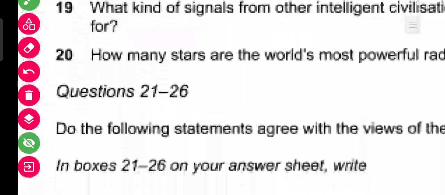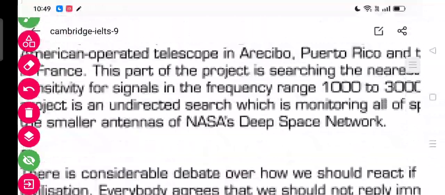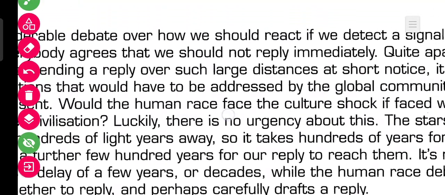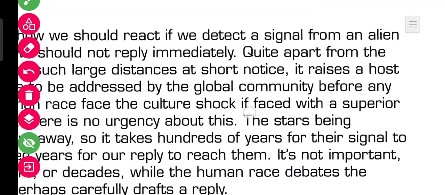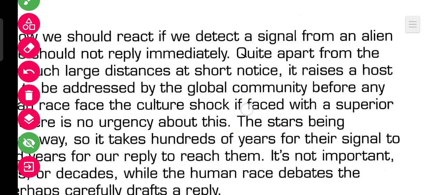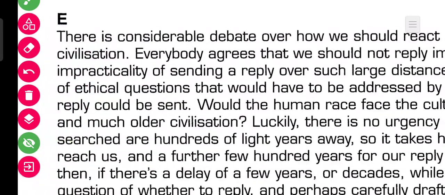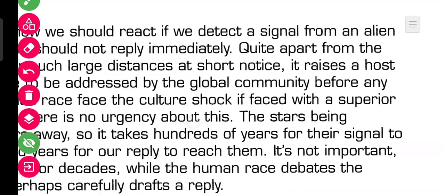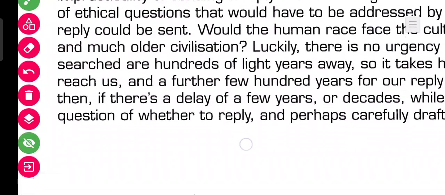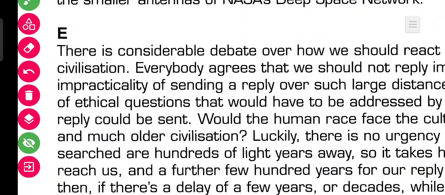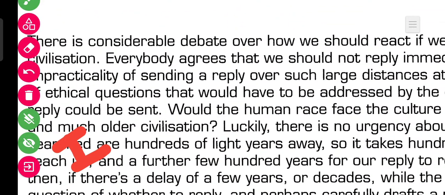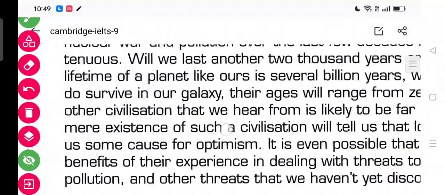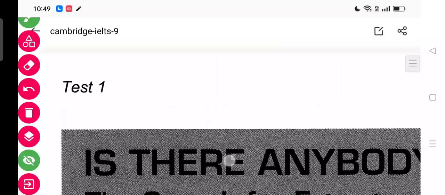If we read paragraph E, we will look for the answer. In paragraph E, there is considerable debate over how we should react if we detect a signal from an alien civilization. Everybody agrees that we should not reply immediately. So it is something said about how to reply to the alien civilization. Let's go and see the question. Where is the answer in the list of headings for paragraph E?